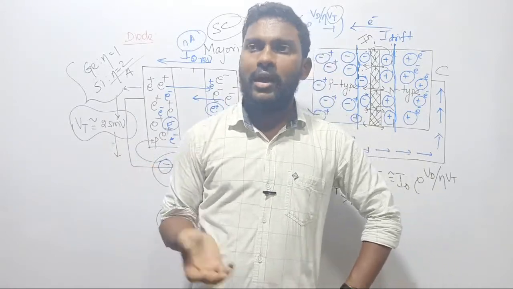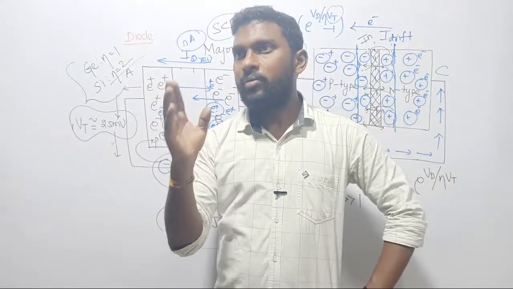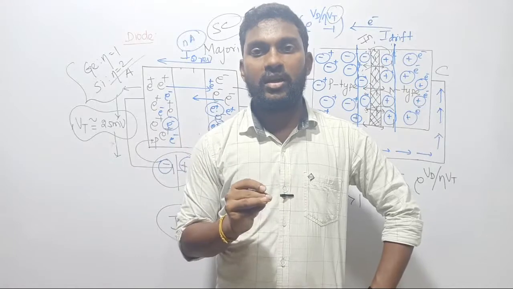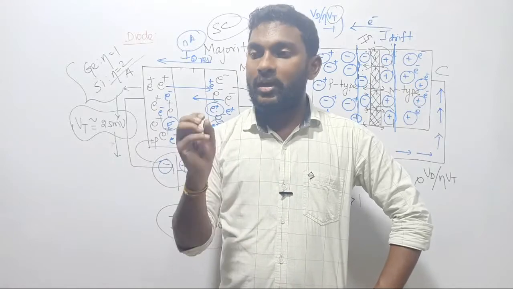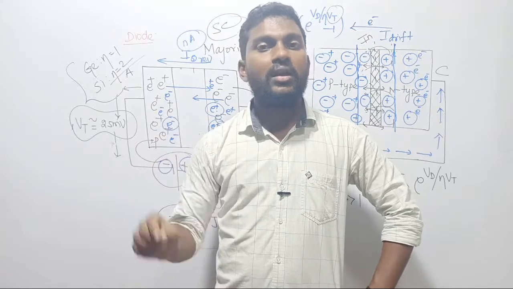Second, between silicon and germanium, priority will always be given to silicon, right? There are three categorizations: it depends on the cut-in voltage, temperature, and reverse saturation current. These three properties of silicon material are very good. That's why we give priority to silicon material to design the analog switches.